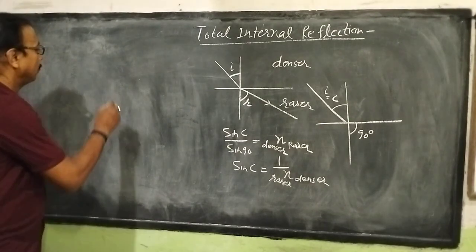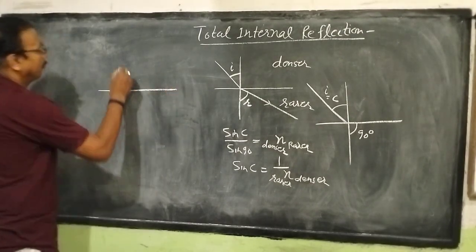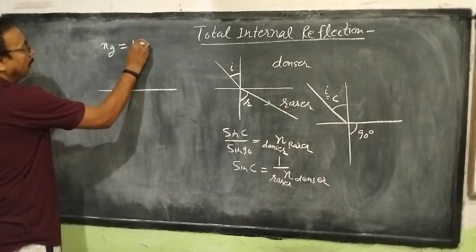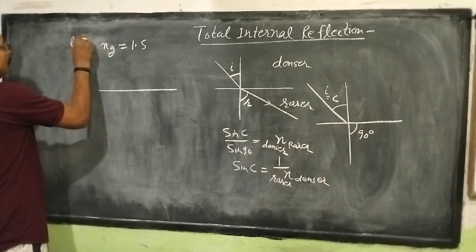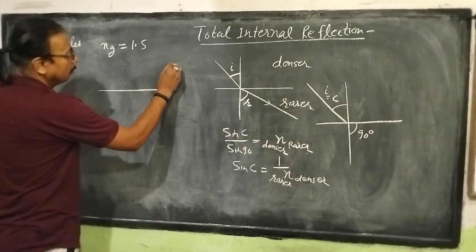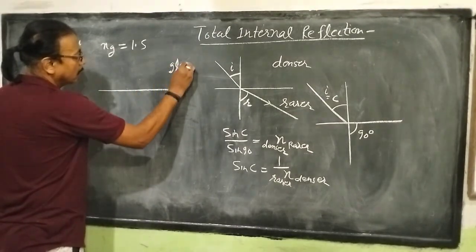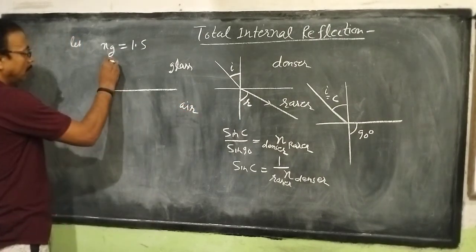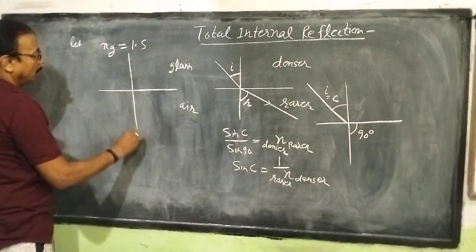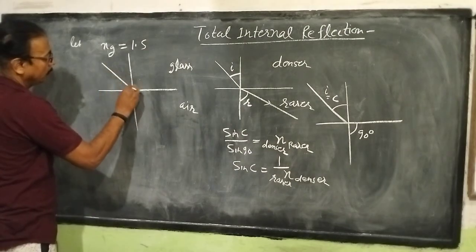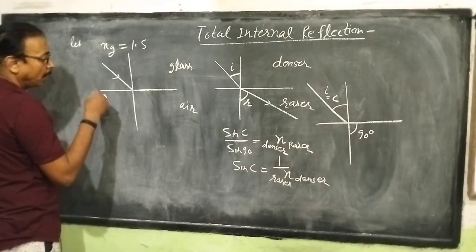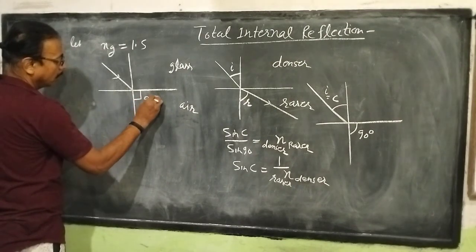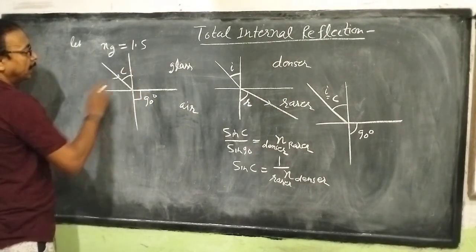Let, for example, refractive index of glass is 1.5, let's suppose, and light is passing from glass into air. Certainly it will bend away from the normal, and let the angle of refraction become 90 degree, and this is critical angle.